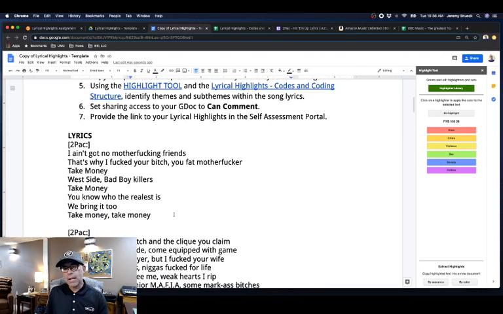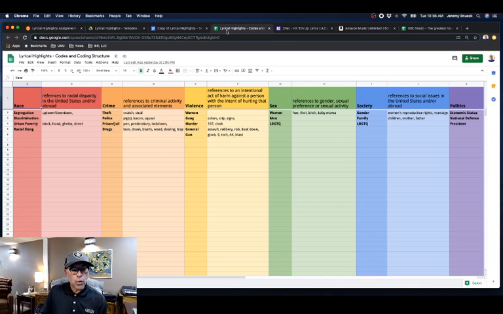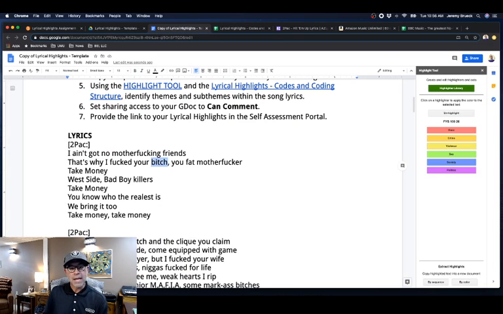But now I've got the top part of my template completed with the lyrics pasted down below, and what we need to find are instances of themes that we see in the song. So in this first case, I see a word that sets off a light. We talked about this in terms of coding words that we're using to indicate some kind of reference to gender, sexual preference, or sexual activity. In this case, a derogatory term for a woman is found in this, and that means we need to code that with the green color.